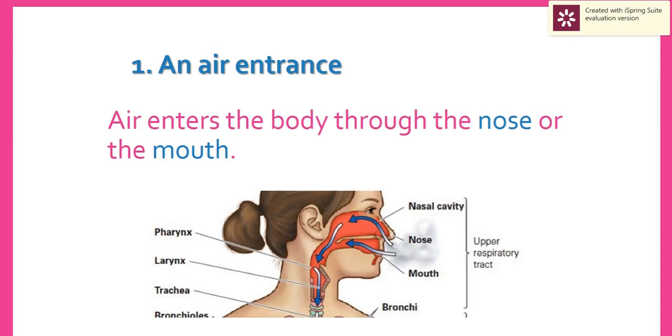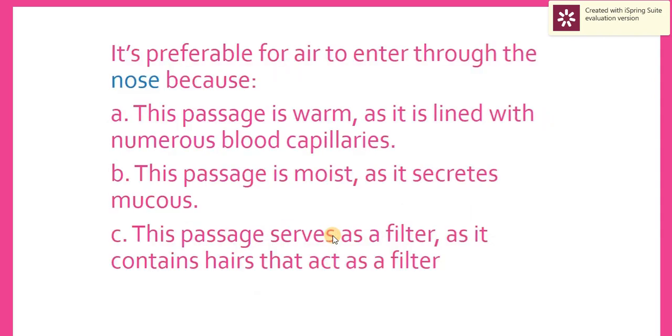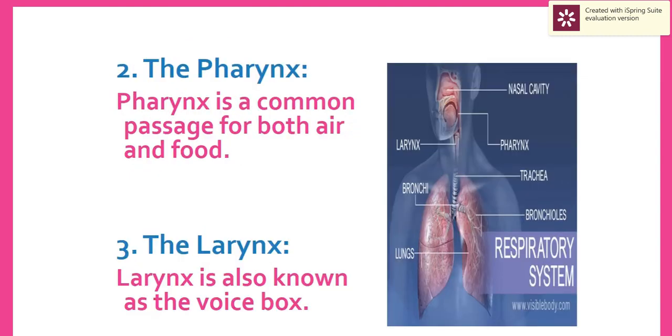It starts with the air entrance. Air may enter through the nose or the mouth, but it is preferable to enter through the nose, as the nose has mucus and hair which act as a filter. It secretes mucus to moisten the air, and it is lined with blood capillaries which warm the passage. From a hygienic point of view, it is preferable to enter the air from the nose, not the mouth.